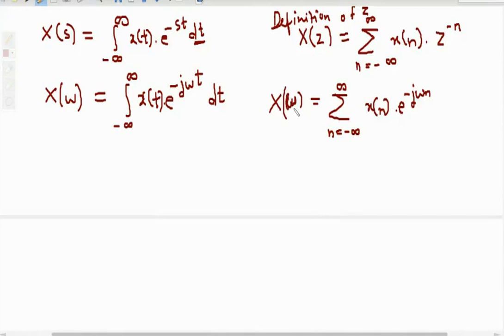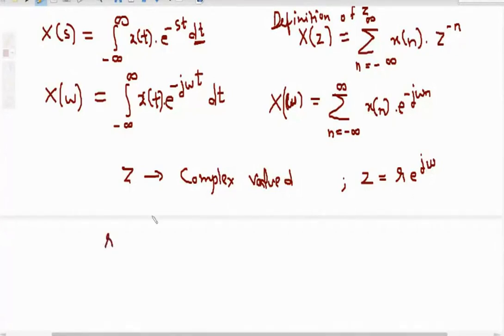Now z is a complex value, and it is given by z equal to r e raised to power j omega, where r is the radius.